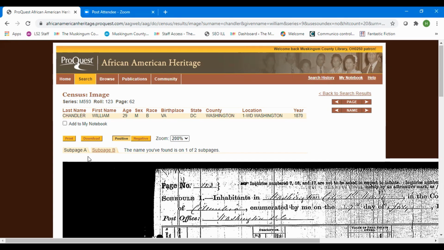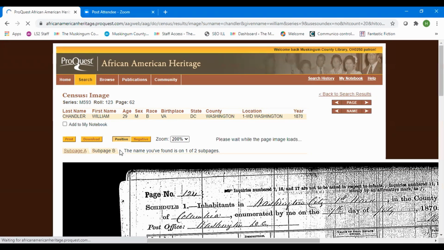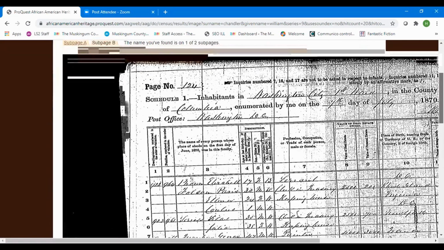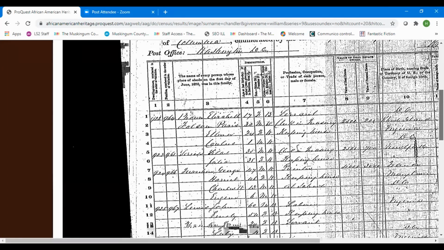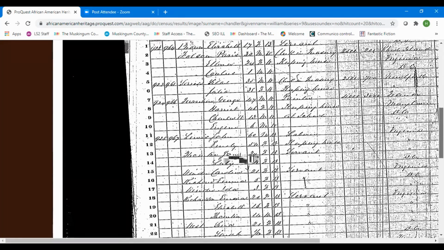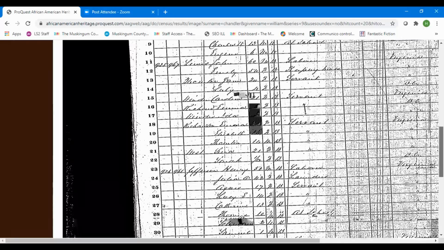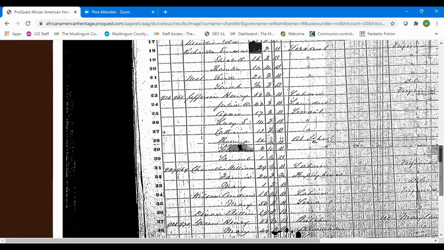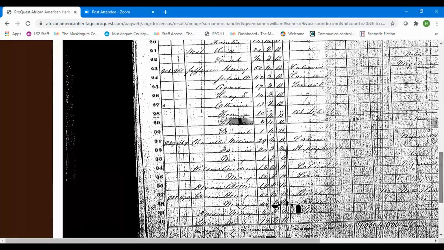So by looking at this, we found that subpage A didn't have what we were looking for. So let's click on the subpage B heading. And there it pulls up. Let's go down the page and see what we can find. Hopefully, William is in here. And though it may be rather difficult to read, clear down here on line 31 is William Chandler, and listing